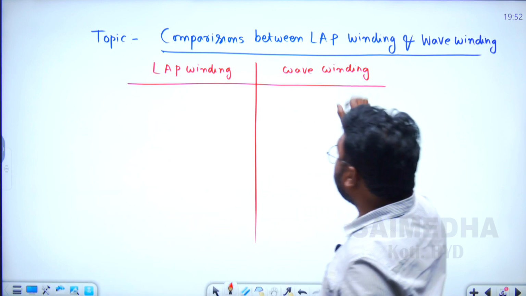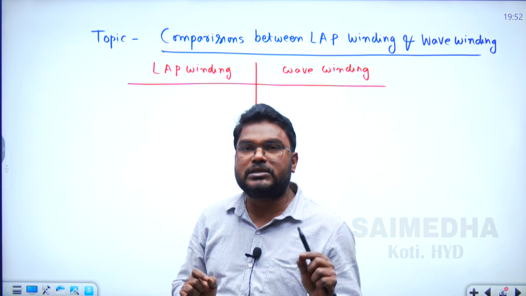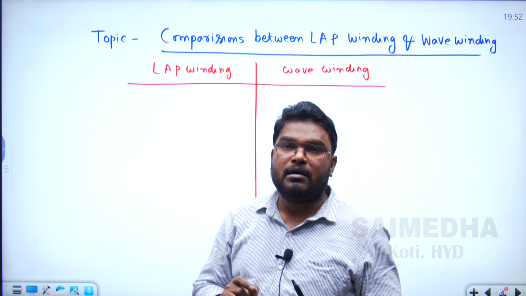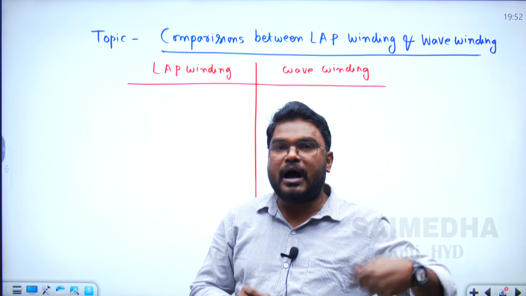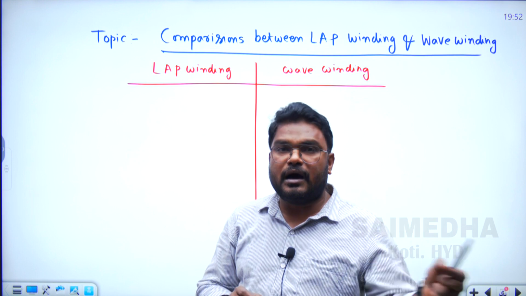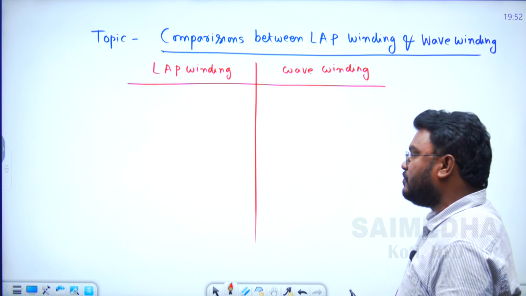And what about the wave winding? If the finishing end of one coil is connected to the starting end of another coil under the adjacent pole pair, and all the coils are connected in this way, then the winding is said to be wave connected armature winding.